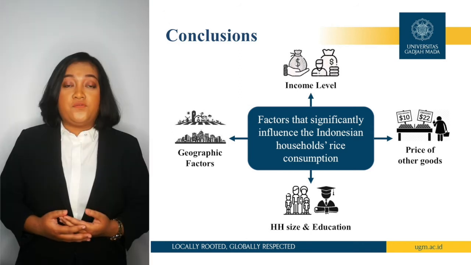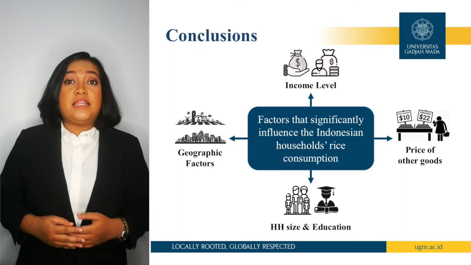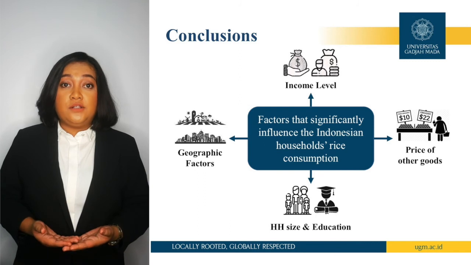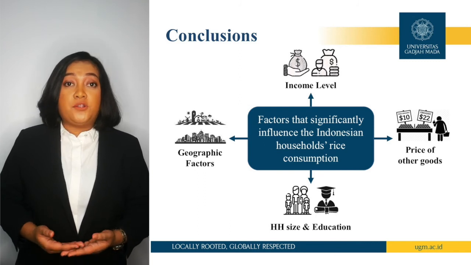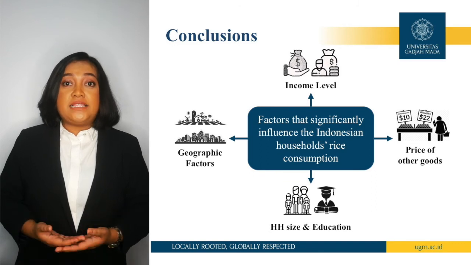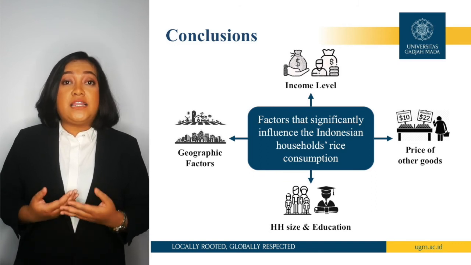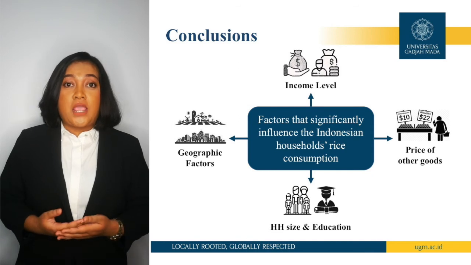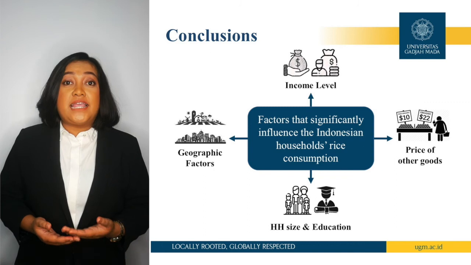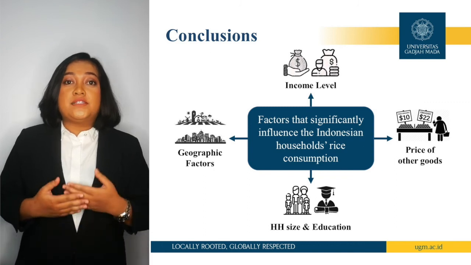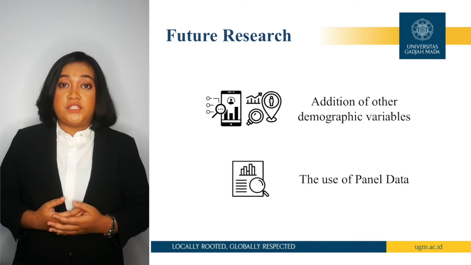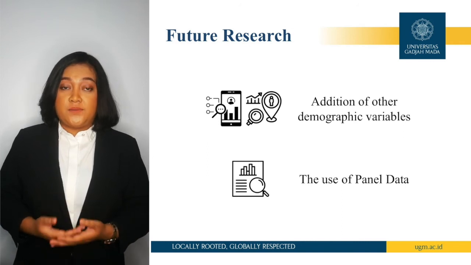This study also proved that geographic factors do significantly affect the household rice consumption behavior, whereby people in urban households tend to consume less rice compared to the rural households. And finally, in terms of income expenditure level, this study found that it is positive and significantly influencing the household rice consumption. However, when the quadratic form is imposed, this study found that income has negative and significant impact towards the household's rice consumption. Aside from some limitations mentioned earlier in this presentation, this study suggests 2 possible future research.